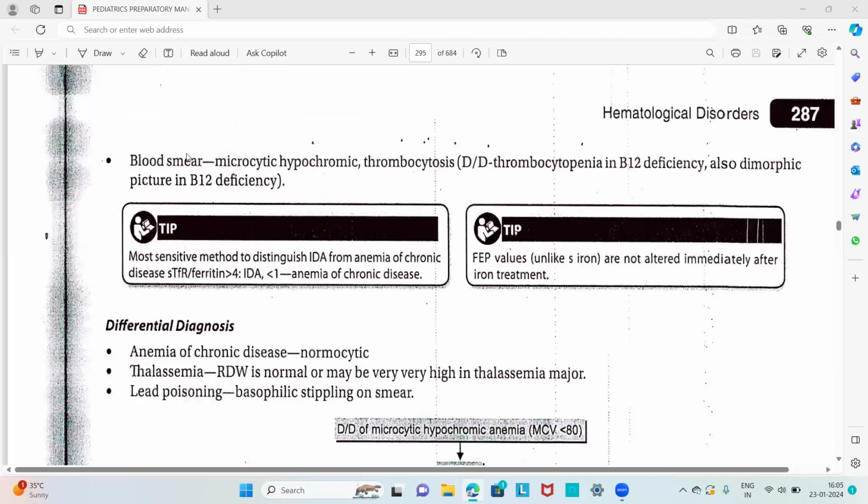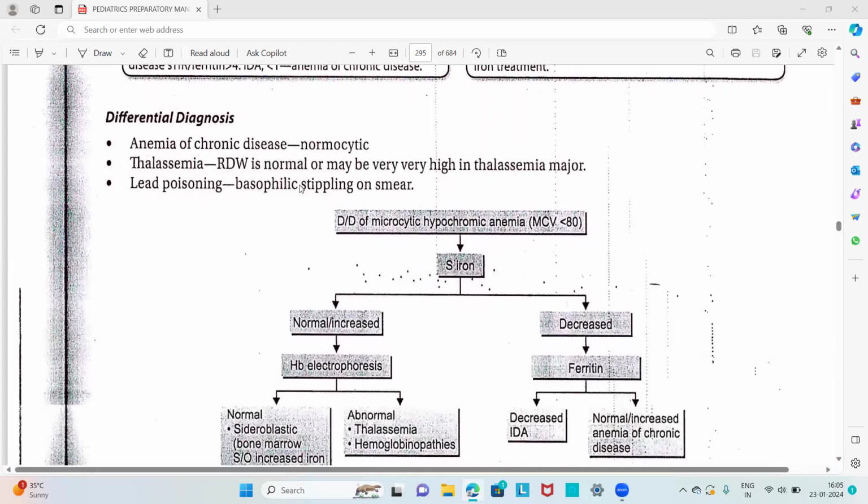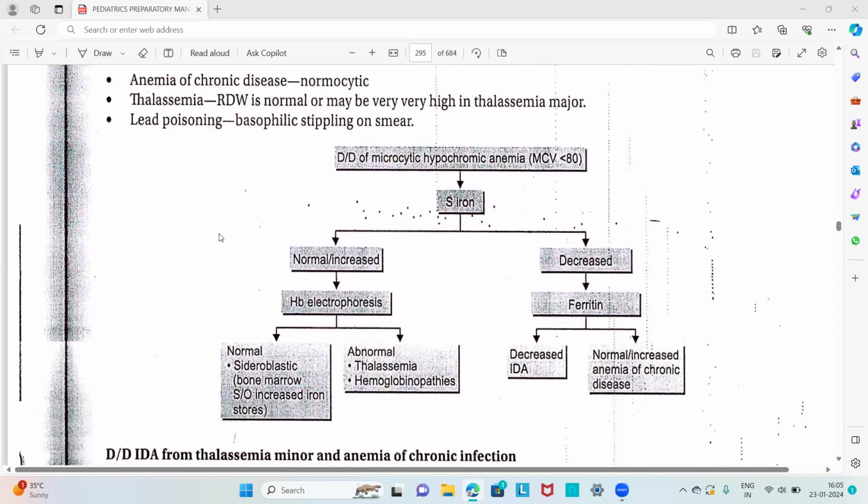Then also we have to look at the blood smear, where a microcytic hypochromic picture and thrombocytosis will be seen. So these are the lab investigations for the diagnosis of iron deficiency anemia. Then about the differential diagnosis, anemia of chronic disease has a similar picture. Then thalassemia and lead poisoning: microcytic hypochromic anemia is due to thalassemia major, lead poisoning, anemia of chronic disease.